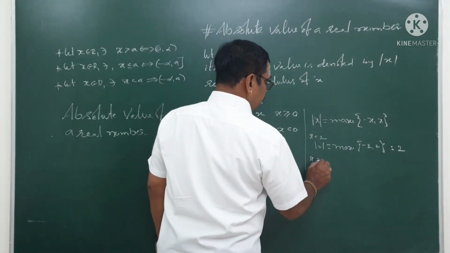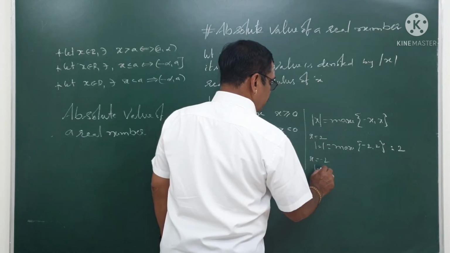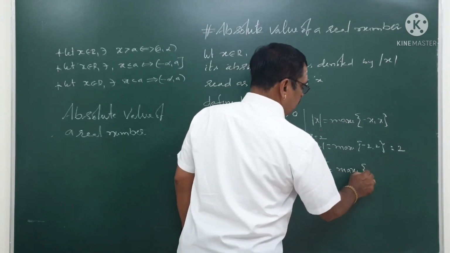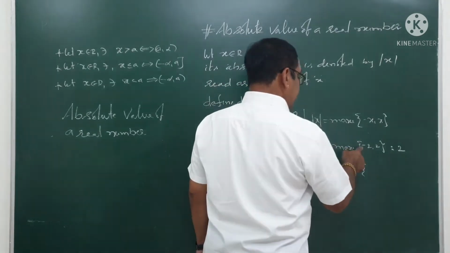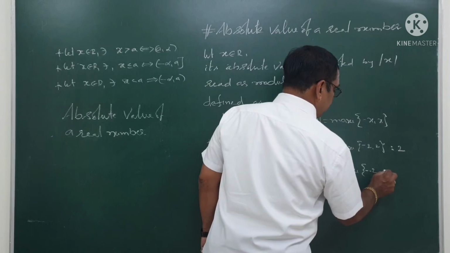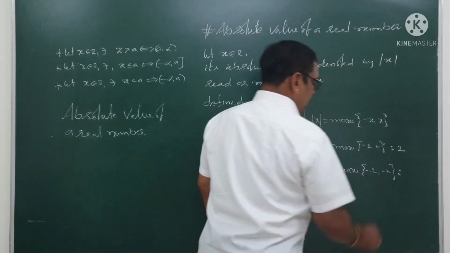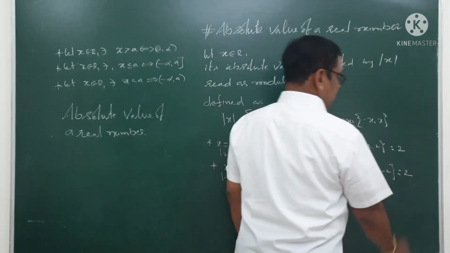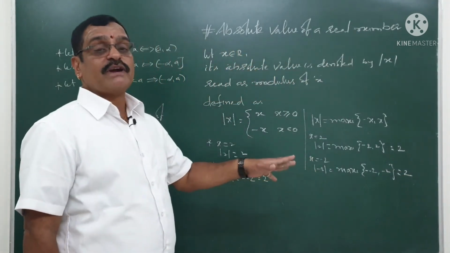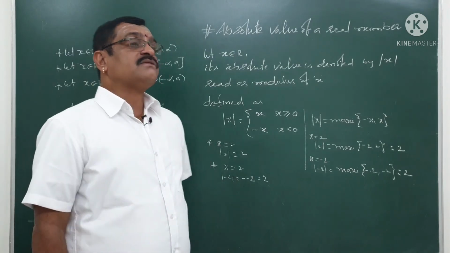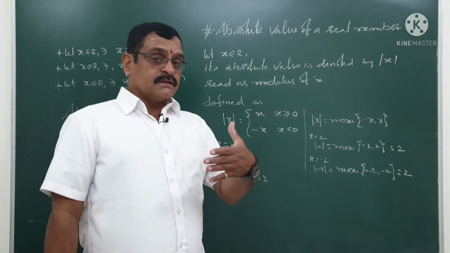If x is equal to minus 2, then mod of minus 2 is equal to maximum of minus x, that is minus of minus 2, and minus 2. Of course, minus of minus 2 is plus 2, so this is the absolute value. This is what actually absolute value means in real analysis.